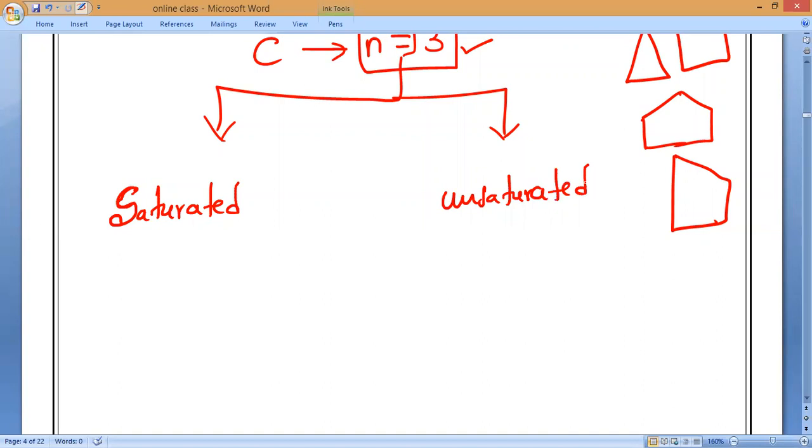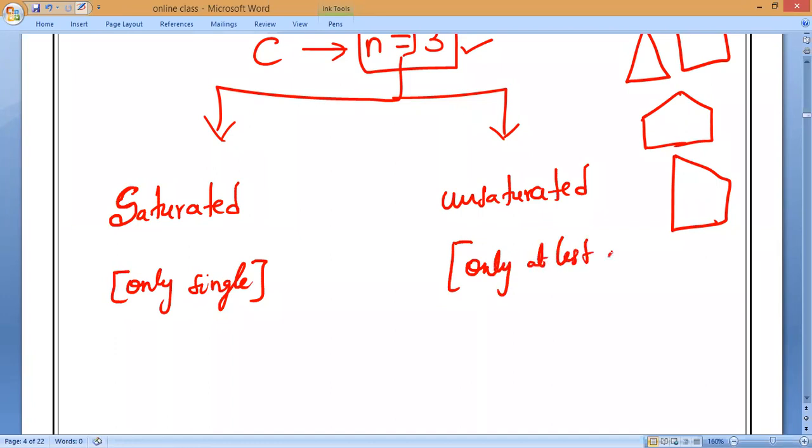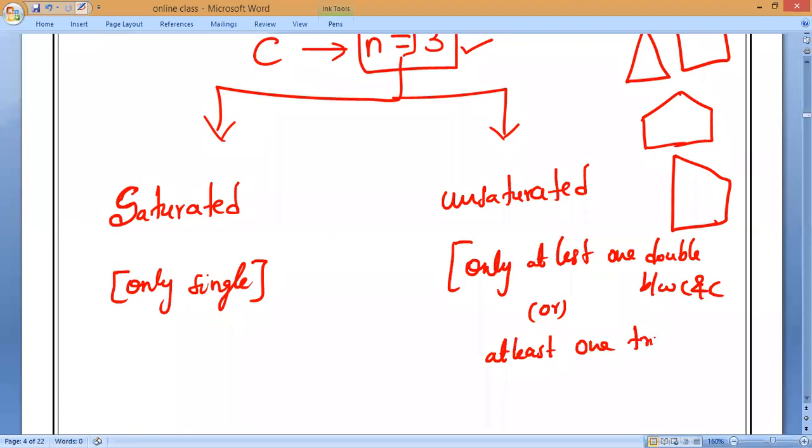So what is saturated? Again, the same thing. Only single bonds are present. Okay, guys, everybody, only single bonds are present. And in unsaturated, at least one double bond between carbon and carbon, or at least one triple bond. Again, the same thing. There is no change in that. So be very careful with that.